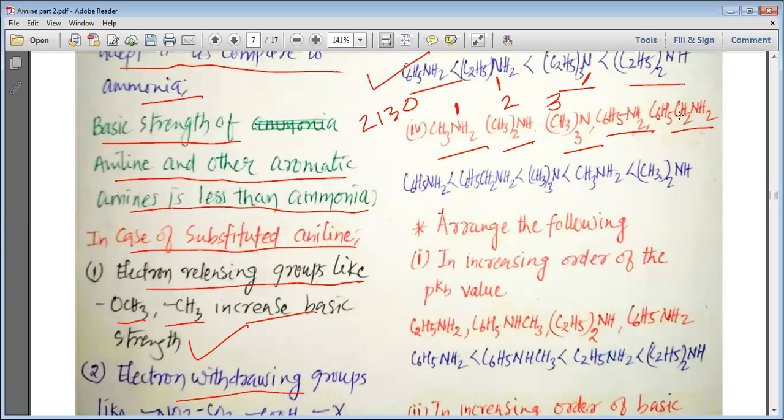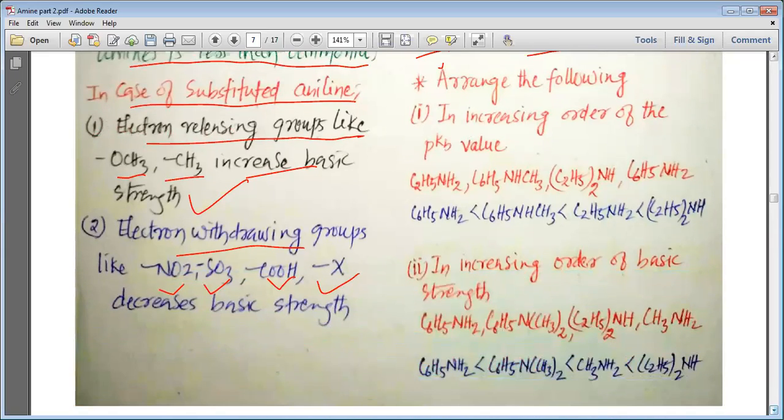So my dear students, phenyl methanamine is more basic than normal aniline, and that is why we can write that aniline is less basic than phenyl methanamine. Then our tertiary comes, and then after tertiary we can go for primary, and then after primary the secondary is the most basic amine.